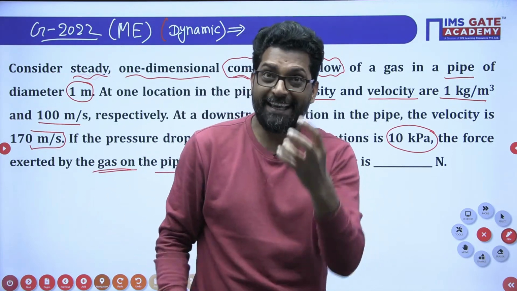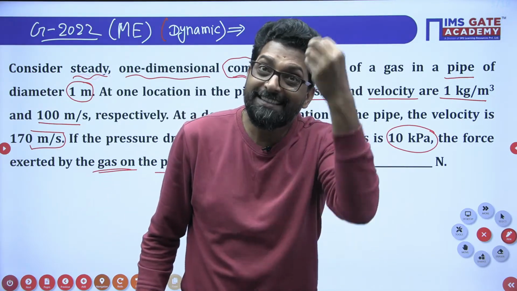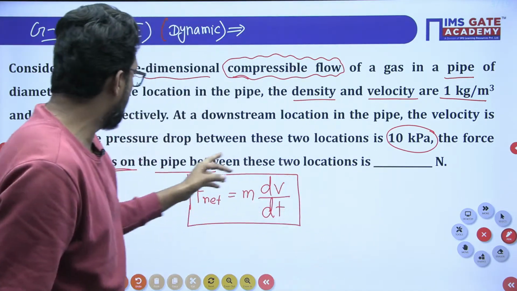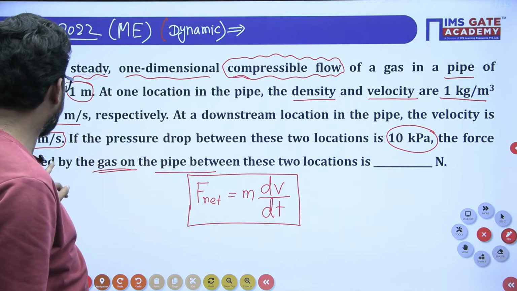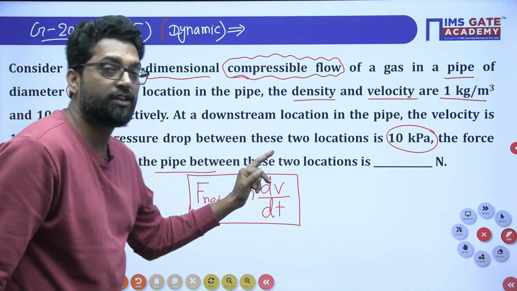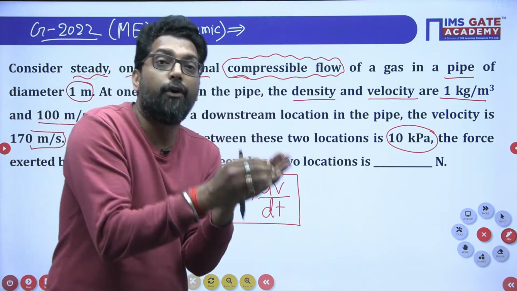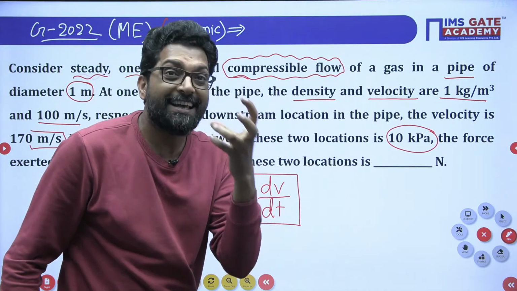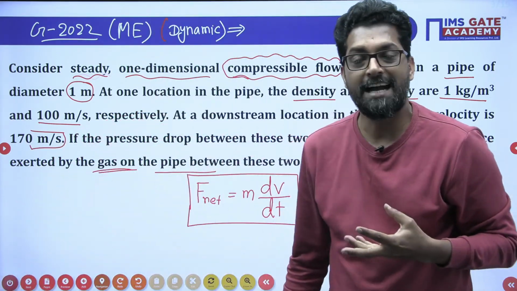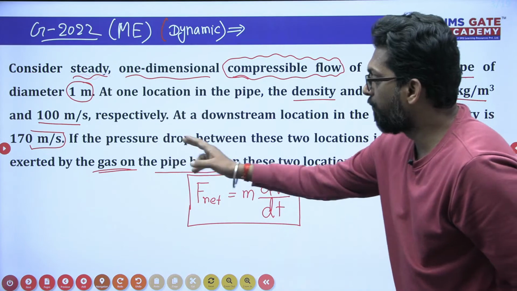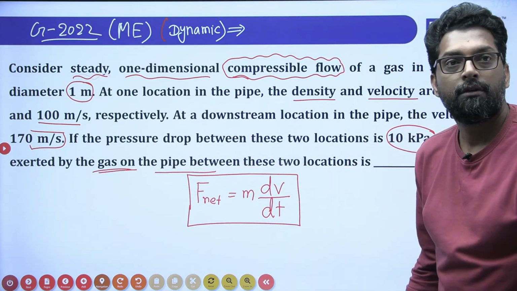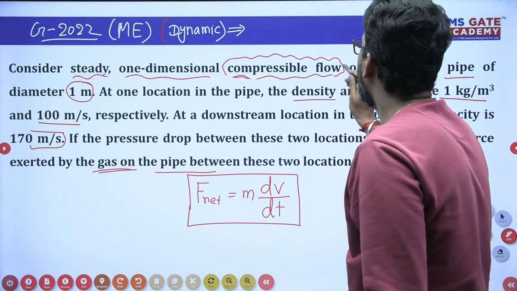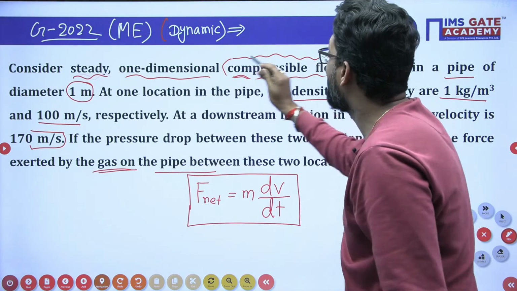on what origin will the fluid develop a force, that means the force exerted by the gas between these two sections? So how is the force developed by the gas between these two sections when the fluid is flowing? Which is the responsible factor? Which is the responsible factor to develop the force? Please tell me. That is the compressible flow. That's why this is given as compressible flow.